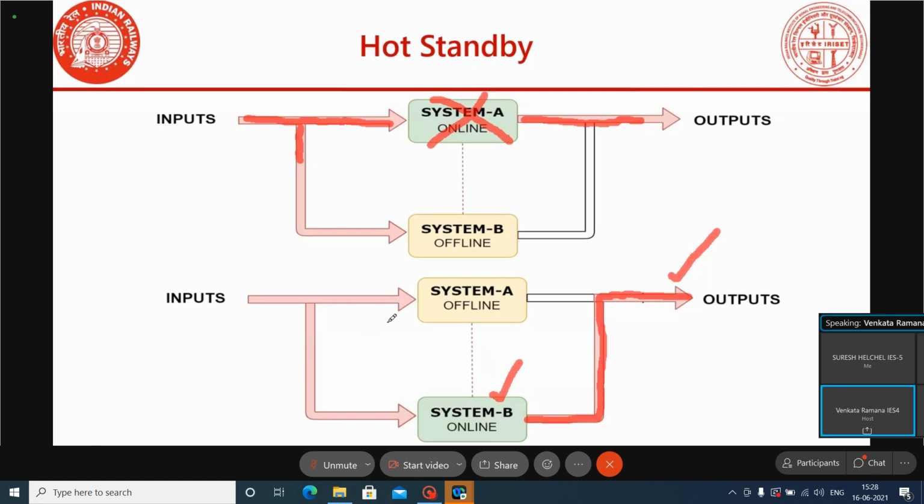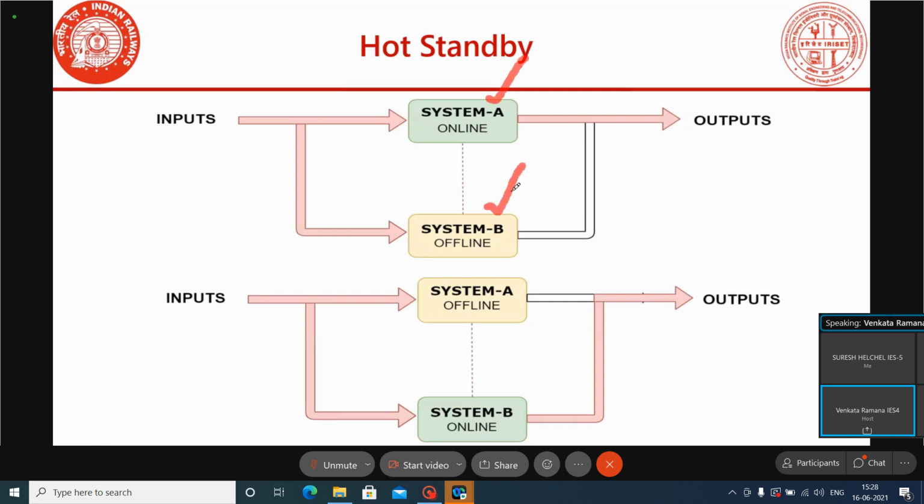The second system is synchronizing its status with the online system. When the other system is working, this system is synchronizing the data with it. Because of that, the system will immediately deliver the outputs without any interruption. This is the hot standby arrangement. In hot standby, two systems are there, and both are in power on condition.